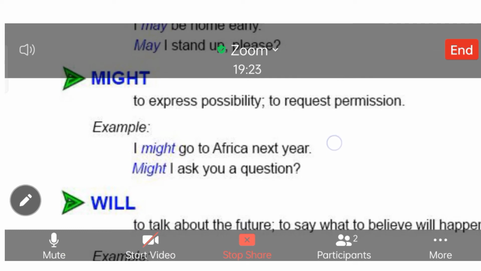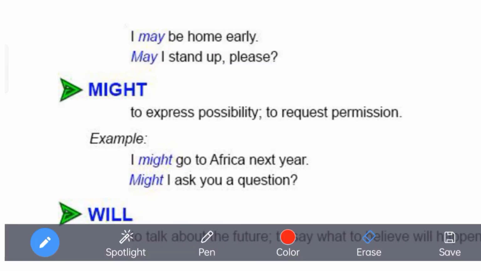Might. Now might is along with may, to express possibility. When we have to express possibility, the same use is there for may and might. But obviously possibility is strong in the case of may, possibility is weak in the case of might.